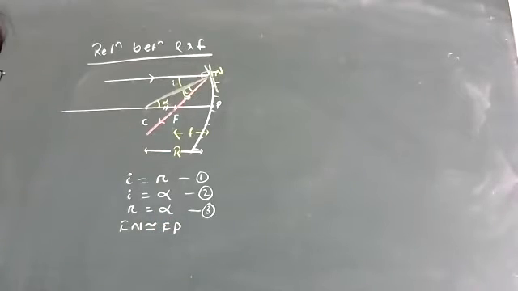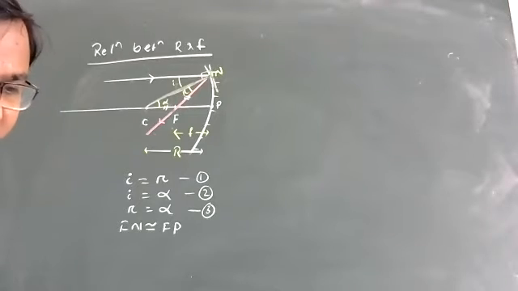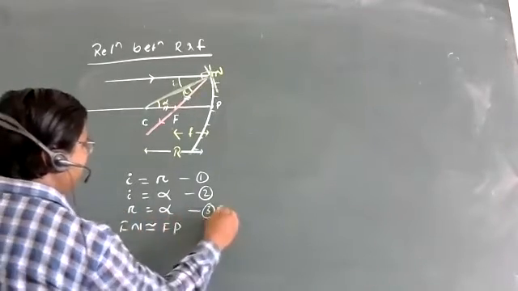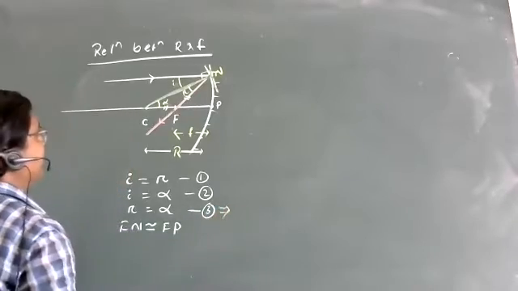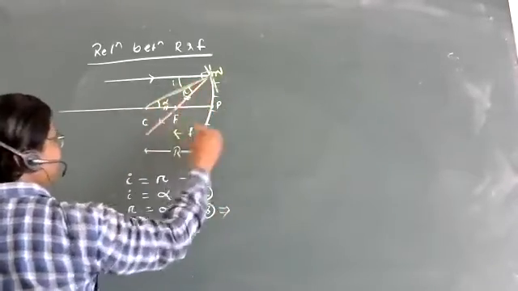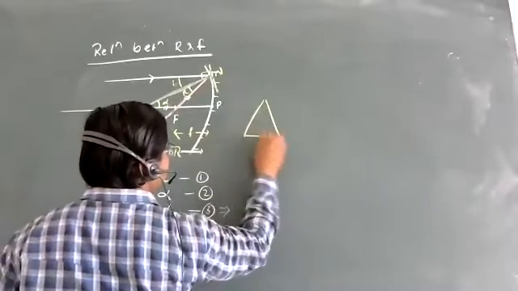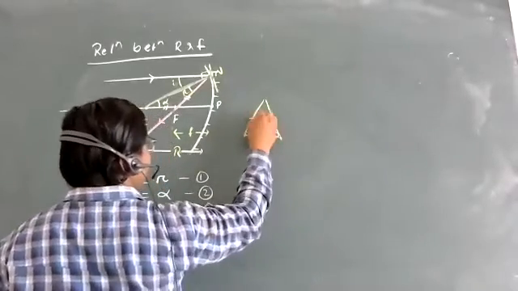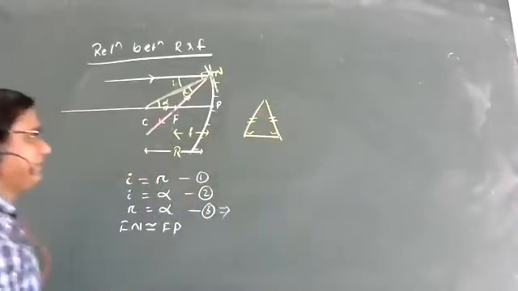First, did you get R is equal to alpha or not? These are alternate angles. If R equals alpha, the conclusion is that CF equals FN. Look, this is a triangle. We know that for any triangle, if two angles are equal, then the two sides opposite them must be equal.